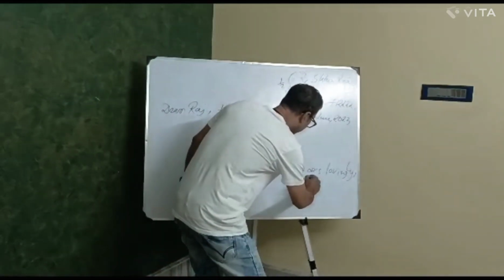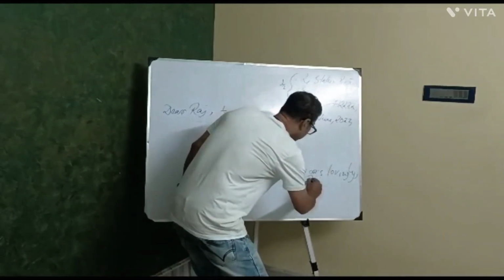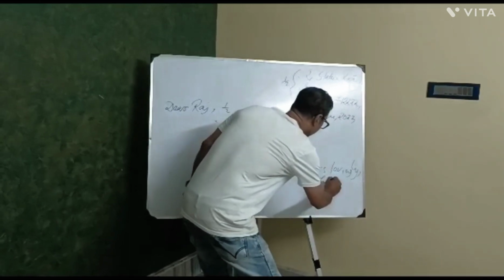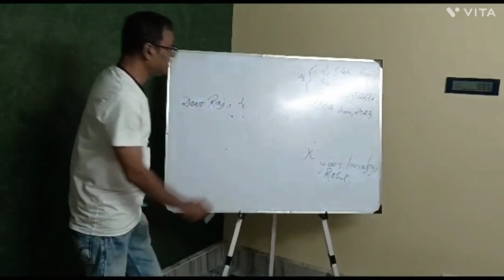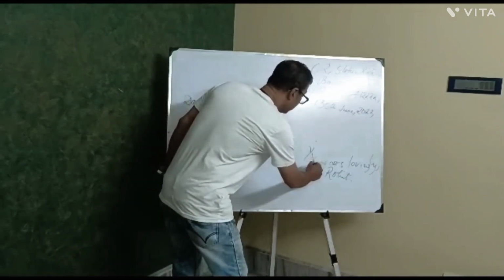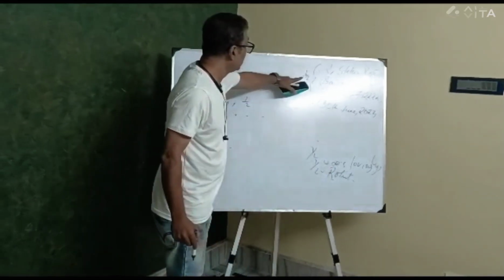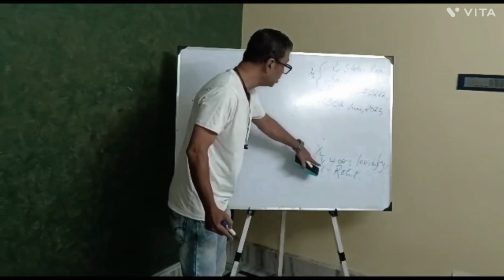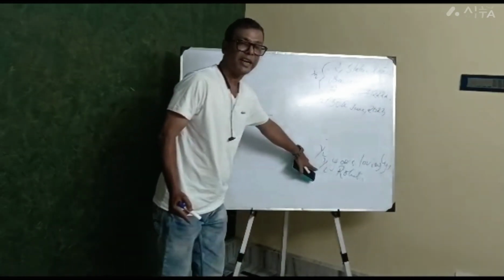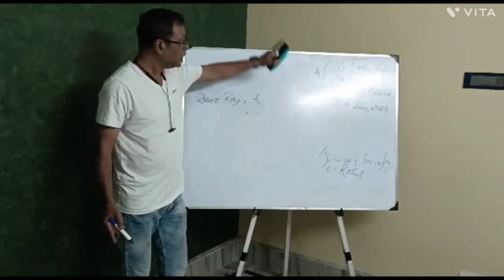Suppose your name is Rohit, Yours lovingly, Rohit, and that's your letter. This signature again contains half marks. So how much? 1, half and half, 1.5, 2, 2.5. That's the format for the informal letter.